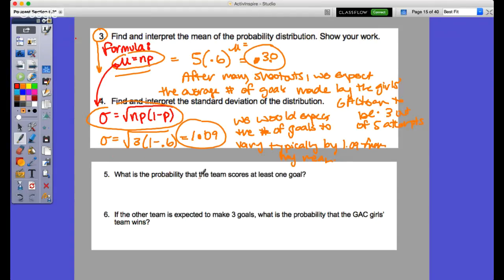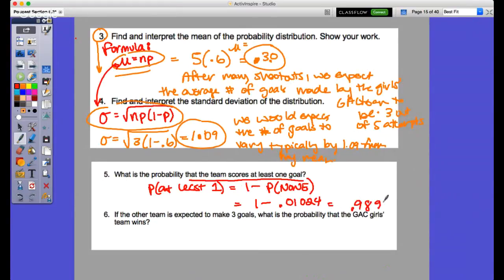Now the last thing is, what is the probability that the team scores at least 1 goal? Well, at least, right, the probability of at least 1 is equal to 1 minus the probability of none, or the counter of whatever we found there. So the probability of none, going backwards, again, very similar to what we did earlier, was 0.01024, my fault. 1 minus that would then equal 0.98976.